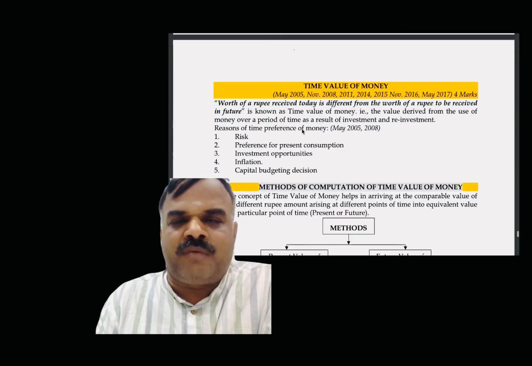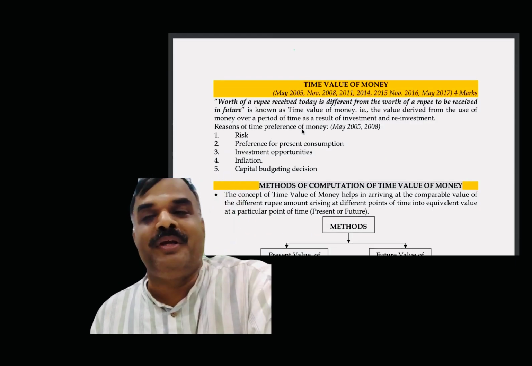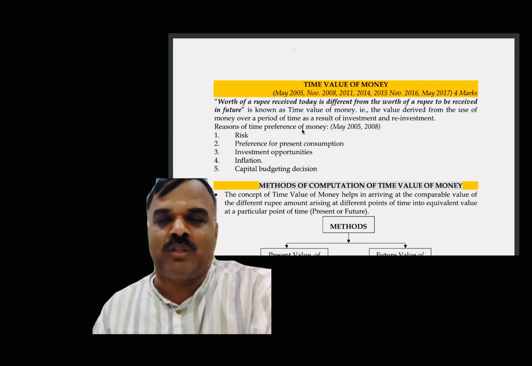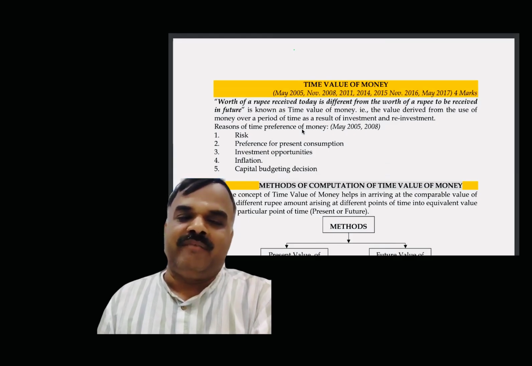You know the concept of time value of money. The worth of your rupee received today is not equal to the worth of your rupee to be received in future. That is called time value of money. Today's worth of money is not equal to tomorrow's money. The money value keeps on decreasing. That is called what? Time value of money.